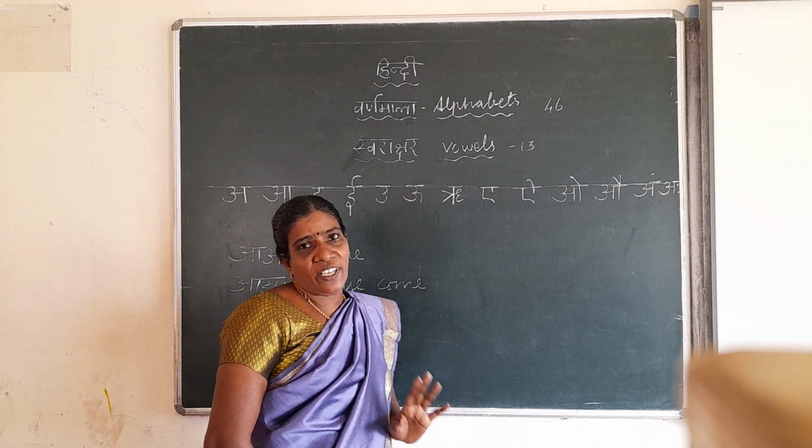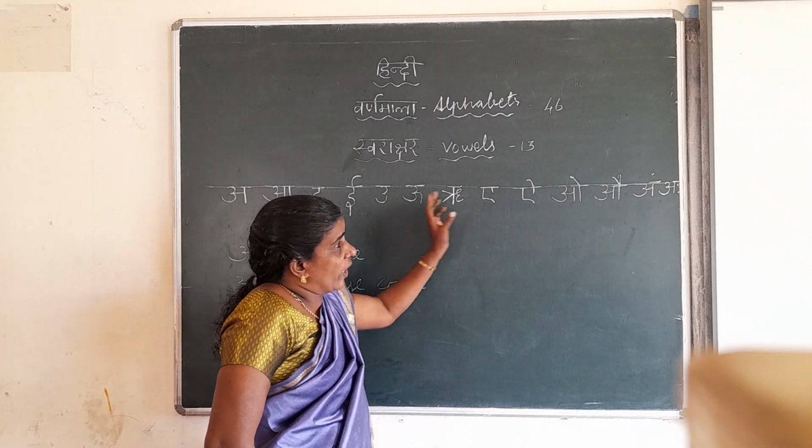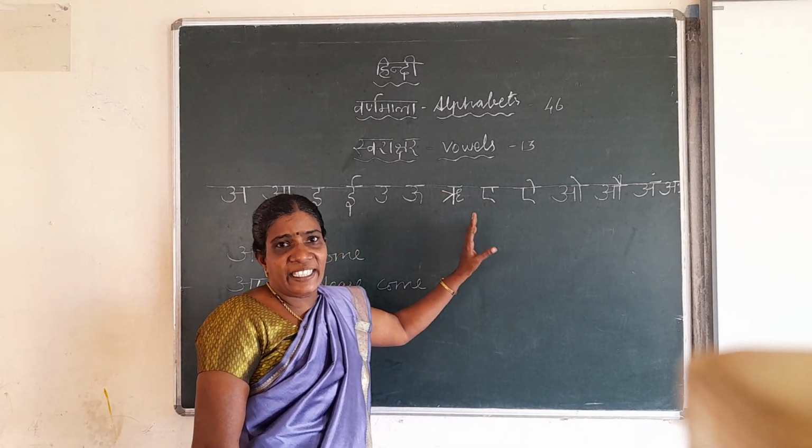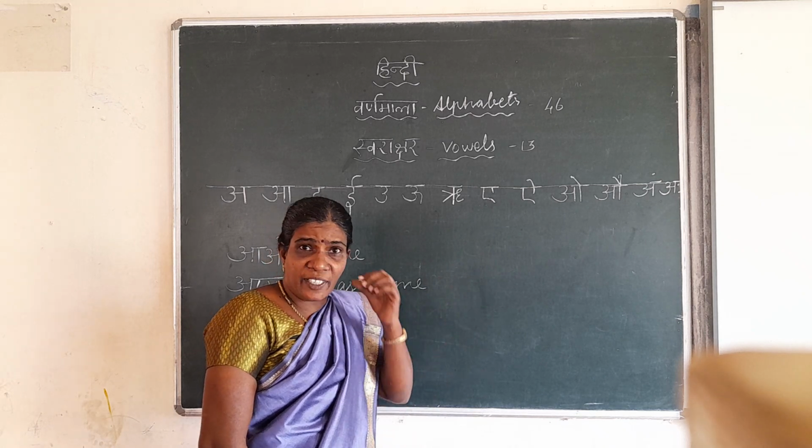How many vowels are there in Hindi? हिंदी में स्वराक्षर 13 हैं. Are you clear? हिंदी में स्वराक्षर 13 हैं. You can repeat this. You can practice after here.